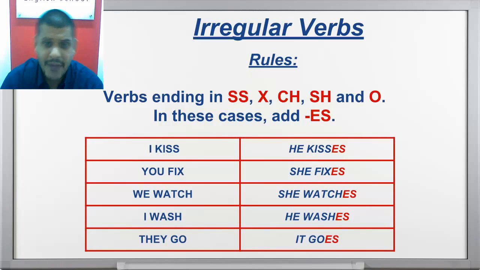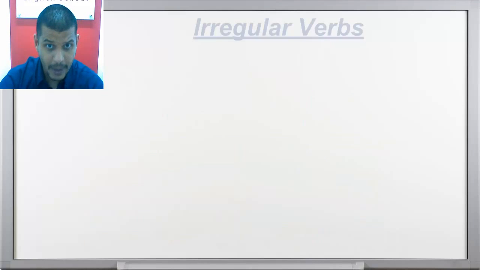I kiss, he kisses. You fix, she fixes. We watch, she watches. I wash, he washes. And finally, they go, it goes. Attention to the end of the verbs when I conjugate them with he, she, and it.